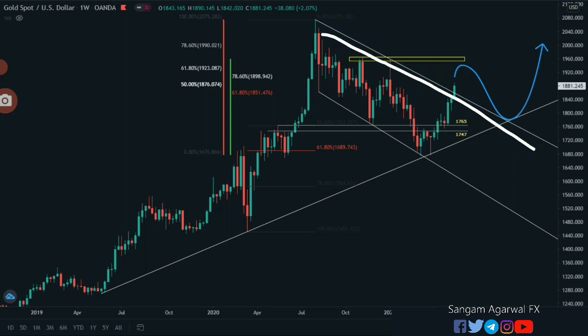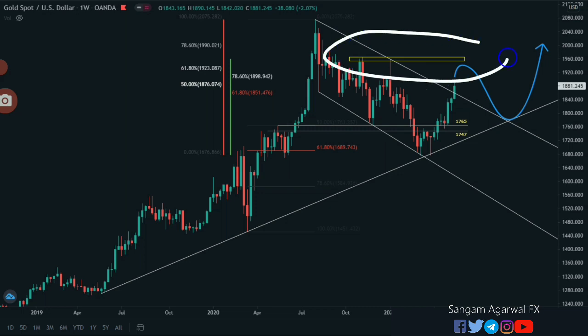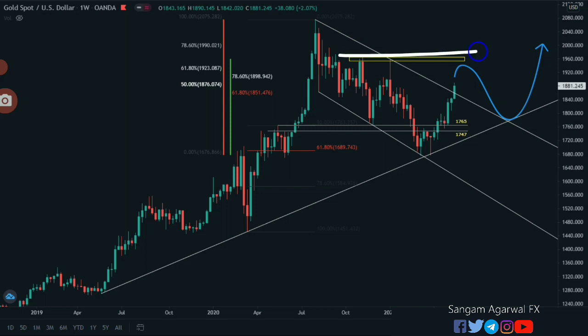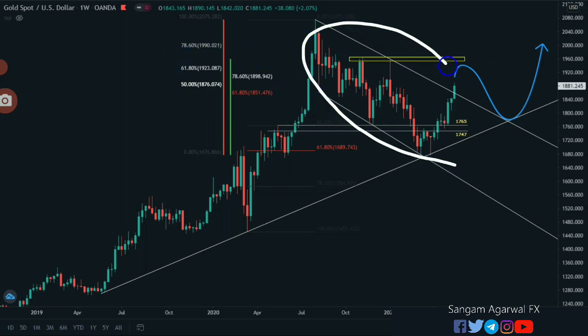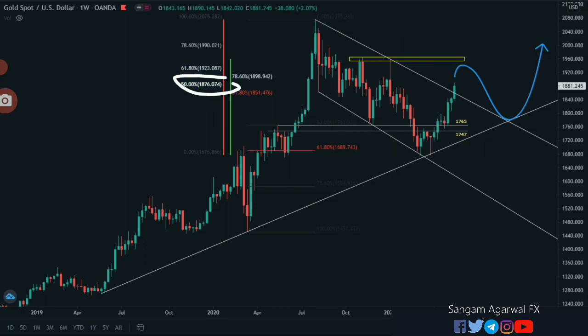After this trend line, this yellow rectangle is your next horizontal resistance near 1960, which has been tested two times. Before going to 2000 again, price has to break this horizontal resistance. Before this resistance, we have Fibonacci retracement: the 50% retracement of this entire trend near 1876, and next is 1923, the 61% retracement.